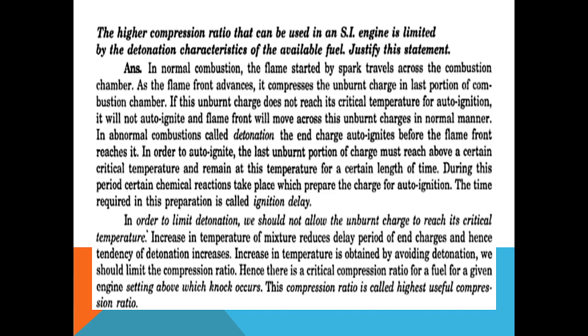In order to limit detonation, we should not allow the unburned charge to reach its critical temperature. Increase in temperature of the mixture reduces the delay period of the end charge, hence the tendency of detonation increases. Increase in temperature is obtained by increasing compression ratio, so to avoid detonation we should limit the compression ratio. Hence there is a critical compression ratio for a fuel for a given engine setting above which knock will occur. This compression ratio is called the highest useful compression ratio.